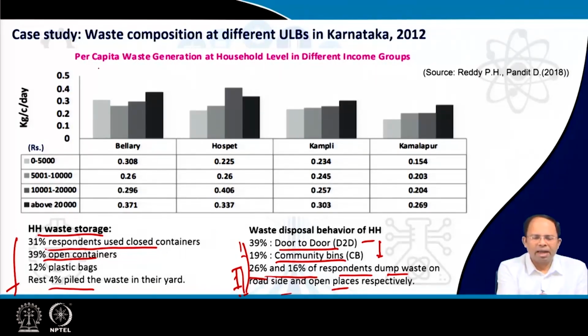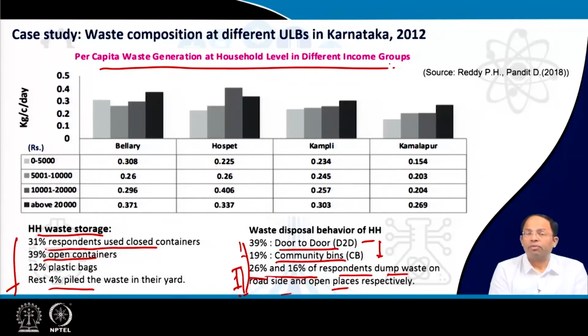Now, coming to the per capita waste generation at the household level, what we determined was in Bellary, Hospet, Kamli and Kamlapur, you can see the values. You can see two trends in this. One is, as per the different income brackets, the more grey ones are the richer ones. We can see a trend that the higher the income bracket, the more waste is generated. That's a normal trend.